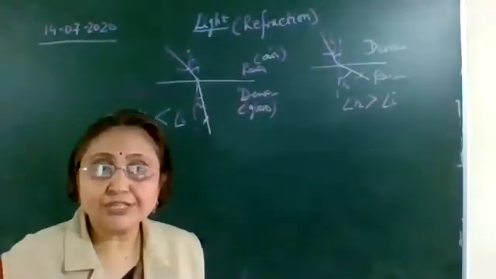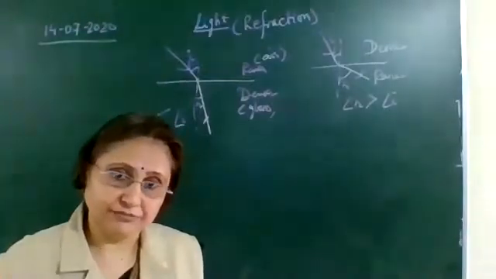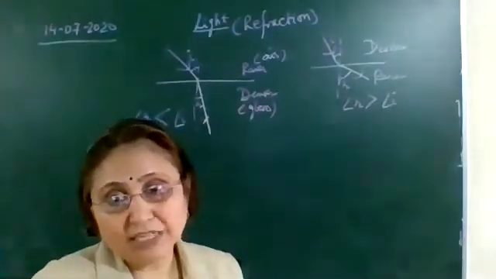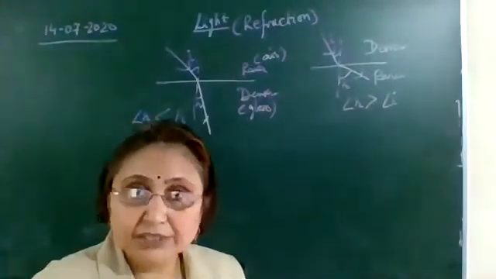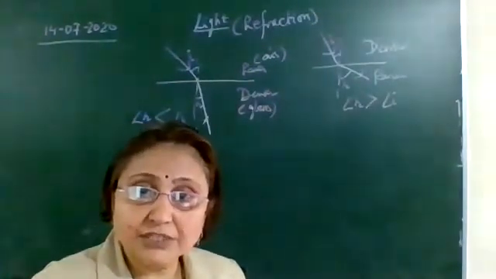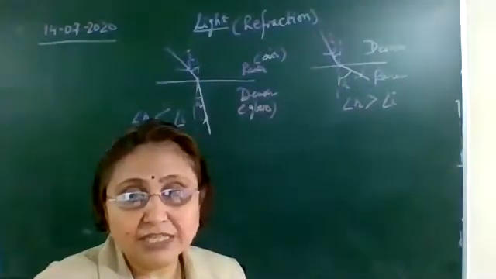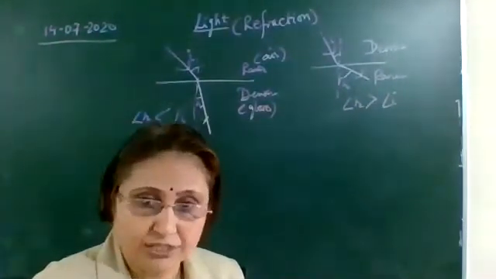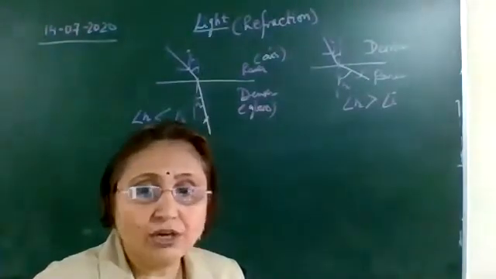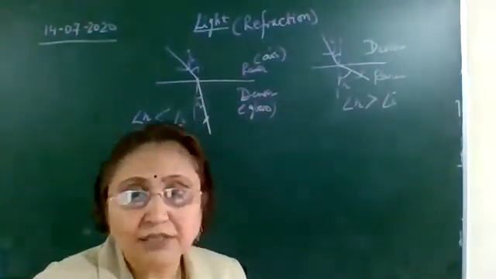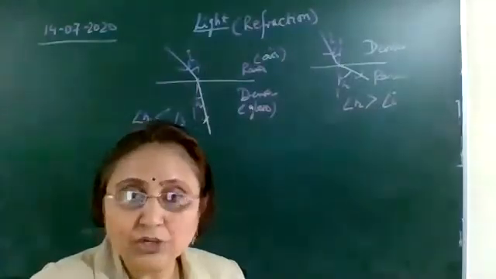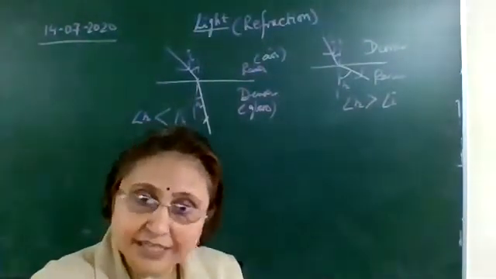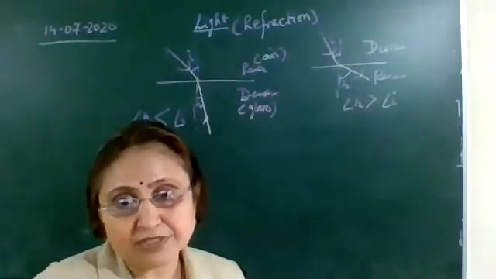Next we'll proceed to the laws of refraction. Okay, in reflection we have studied the laws of reflection. I think you remember them. The first law of reflection is that the angle of incidence is equal to the angle of reflection. And the second law is that the incident ray, the reflected ray and the normal, all three lie on the same plane, that is, they can be drawn on the same surface.